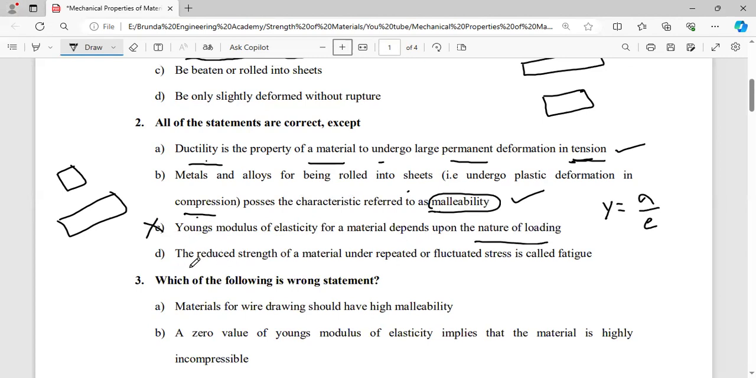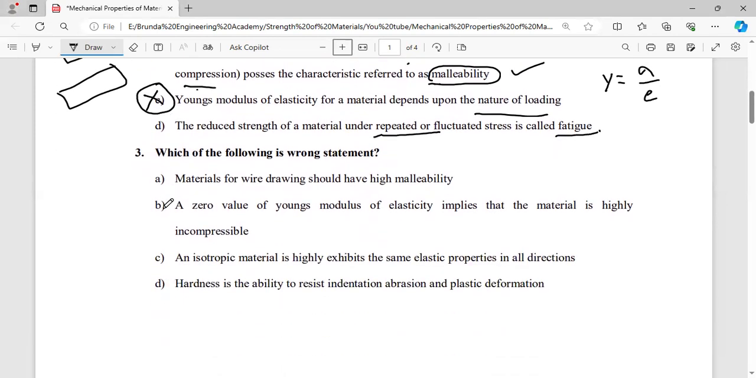Next, the reduced strength of a material under repeated or reversible fluctuating stresses is called fatigue. Fatigue is the property of the material to withstand repeated and reversible stresses. So here all the statements are correct except, meaning here it is the wrong option. Now another one. Which of the following is the wrong statement? Similar bit.